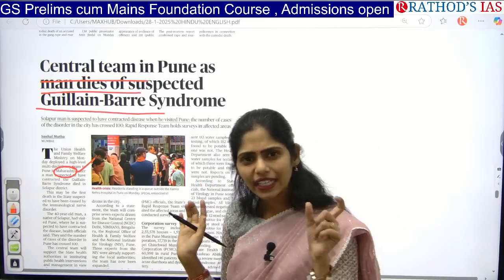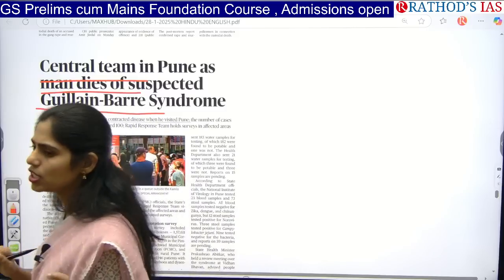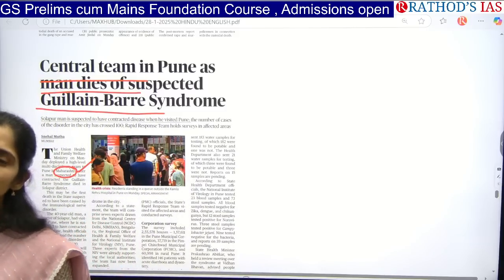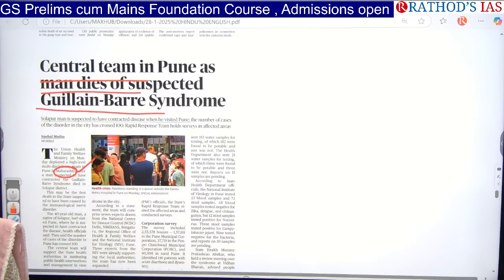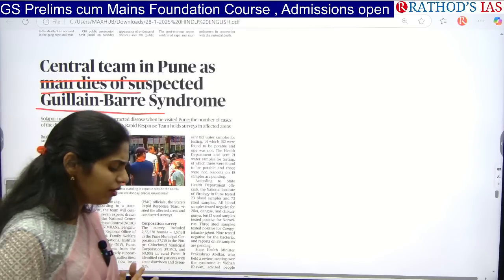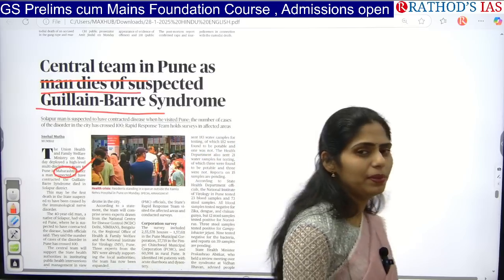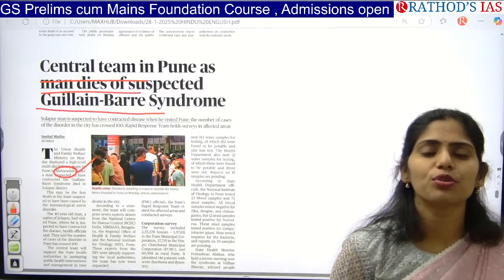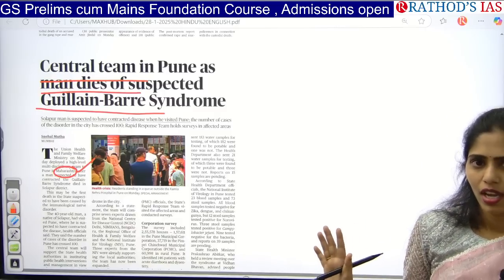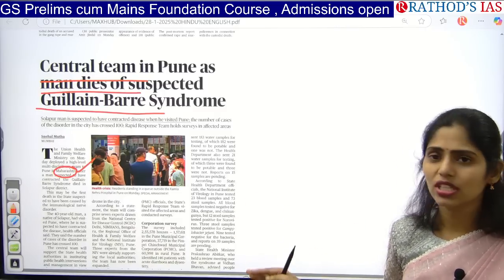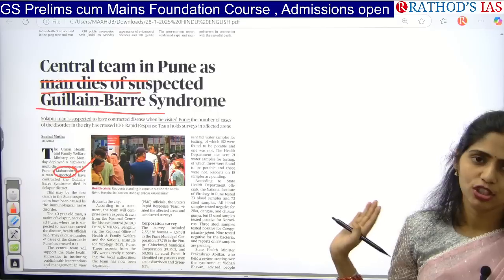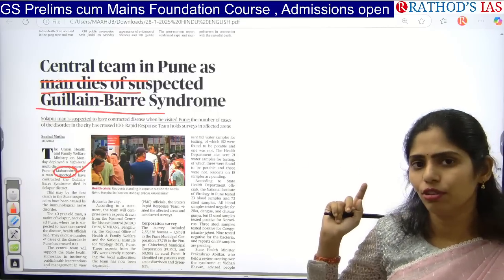Whenever there is any disease, syndrome or disorder which is causing loss of life to people in our country, obviously it is an important problem that we need to deal with, right? So if you see that kind of problem in the newspaper, obviously you are supposed to know what it is. And if you are from Maharashtra, you have to see that issue in detail because it will be important from your interview point of view.